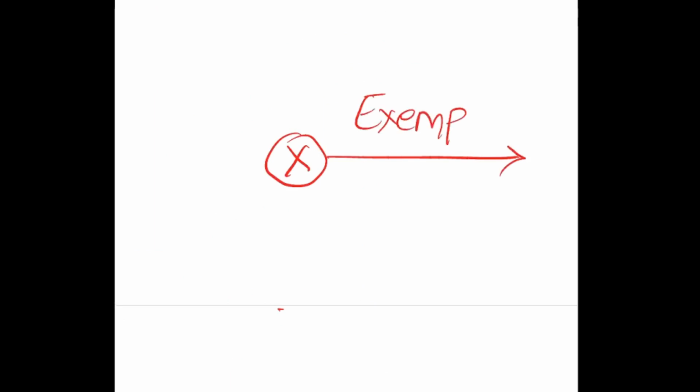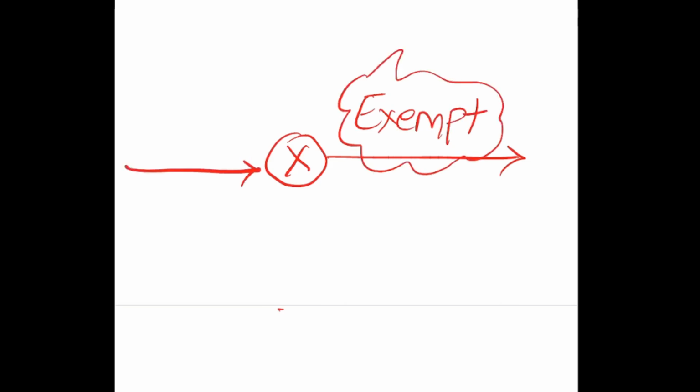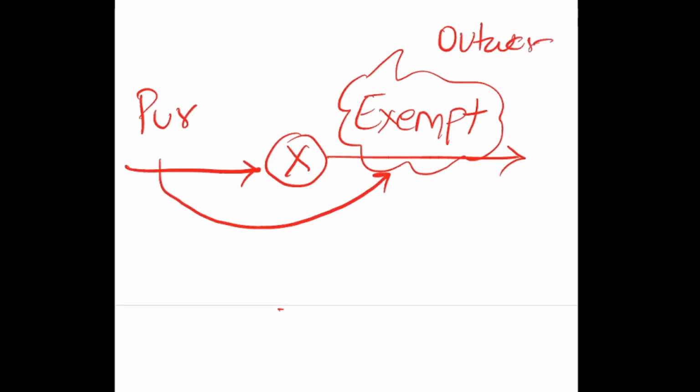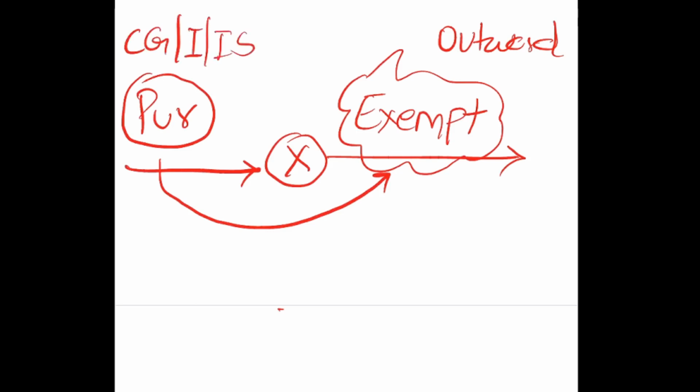Whenever you define something as exempt, there are certain restrictions related to exempt supply. One of the restrictions is when you buy something and use it for providing outward exempt supplies. When you buy something, whether you are buying capital goods, inputs, or input services.